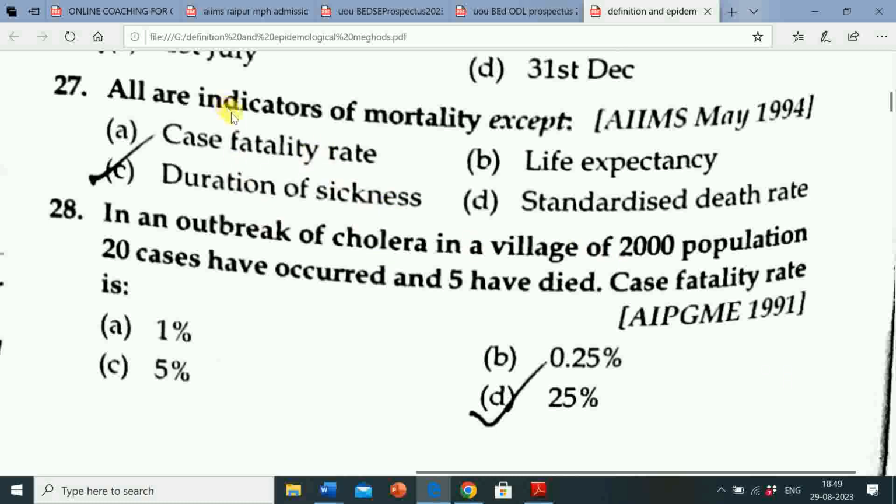Here question is, all are indicators of mortality. So duration of sickness is not an indicator of mortality. And options A, B, D, that is case fatality rate, life expectancy, standardized death rate, these all are indicators of